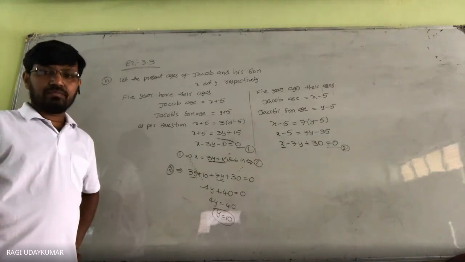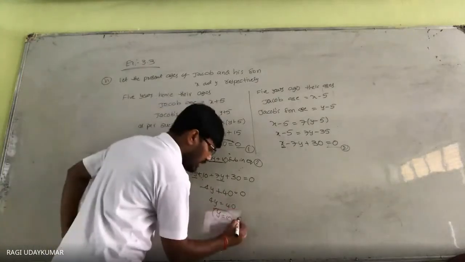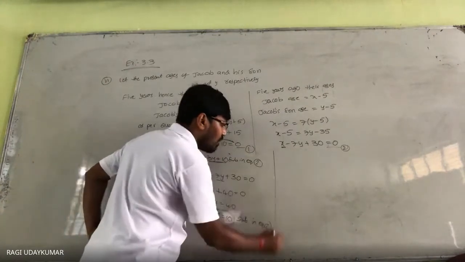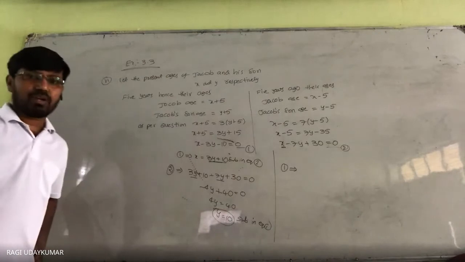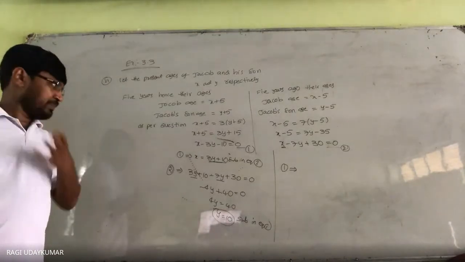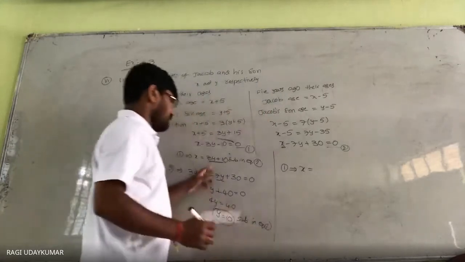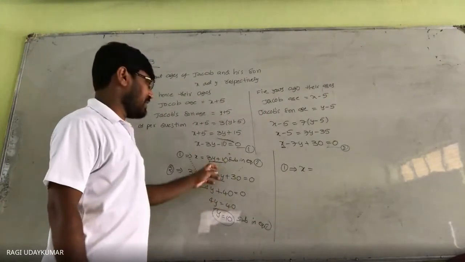So this y is equals to 10 you have to substitute in equation number 1. Equation number 1 says x is equals to 3y plus 10.